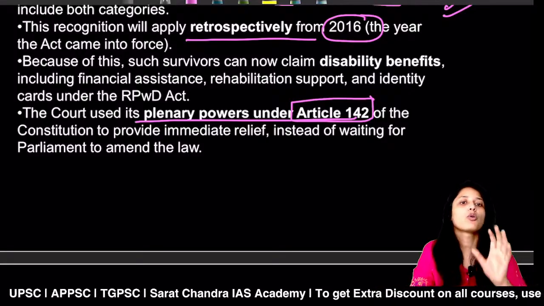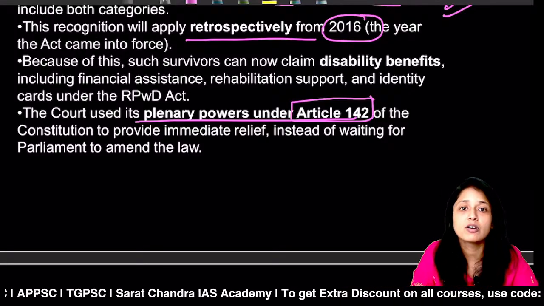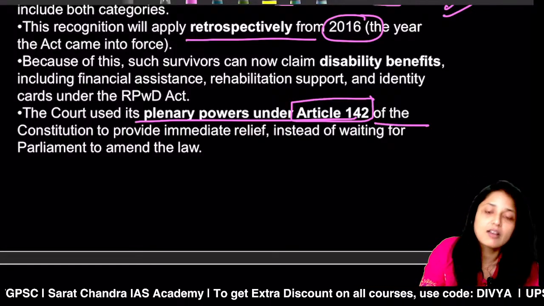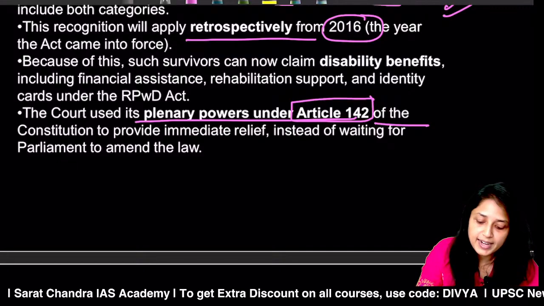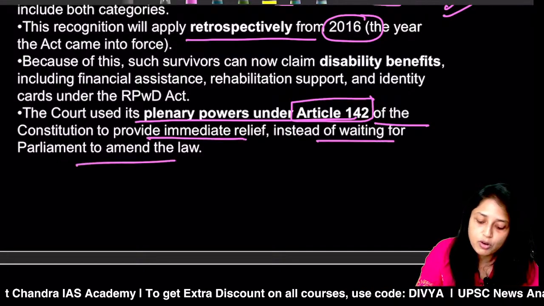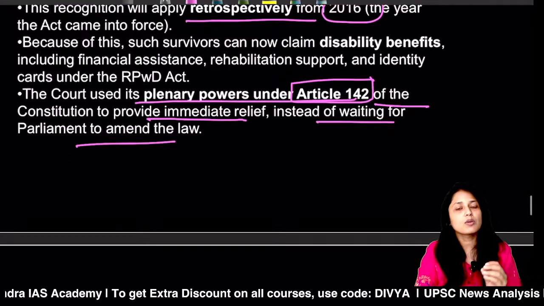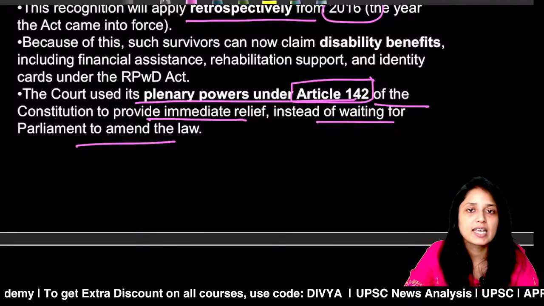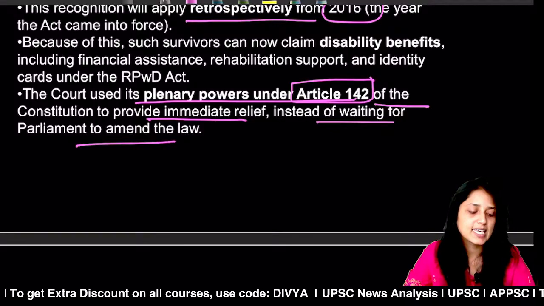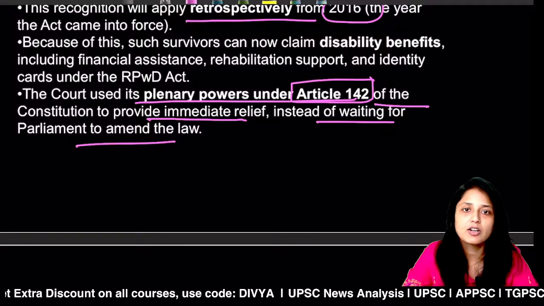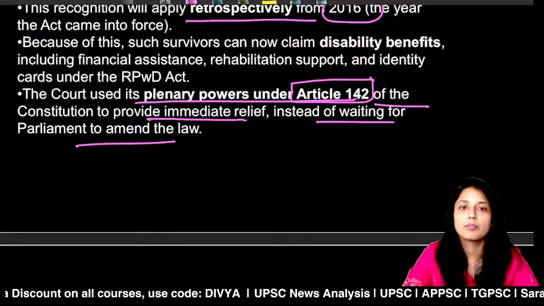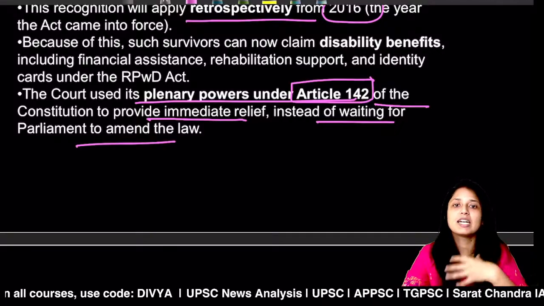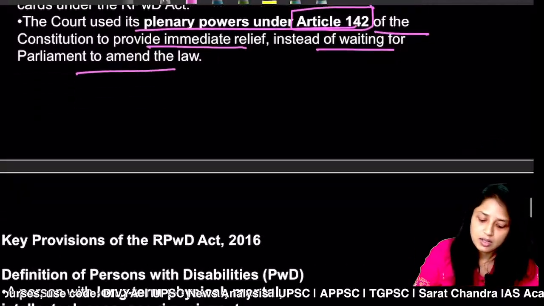So here the Supreme Court of India has the absolute powers to act for complete justice. Article 142 is used to provide immediate relief instead of waiting for the Parliament. So what is the main purpose of Article 142? It is used by the Supreme Court in cases where it sees that the law is incomplete or there are gaps in a particular law. So Article 142 is used to ensure complete justice and fairness.